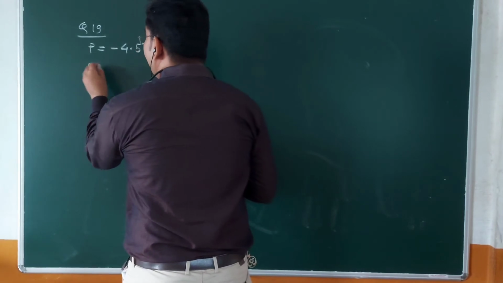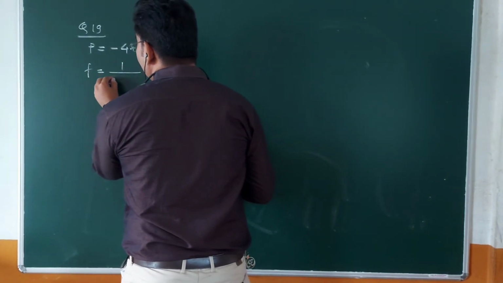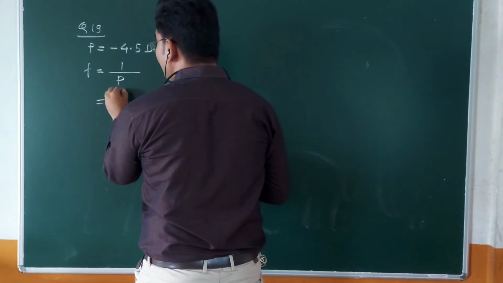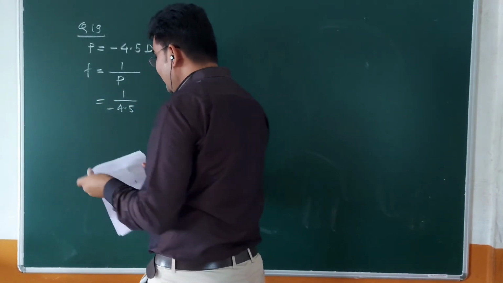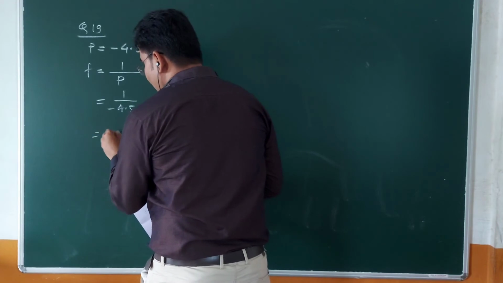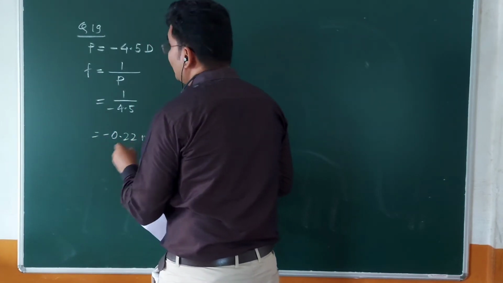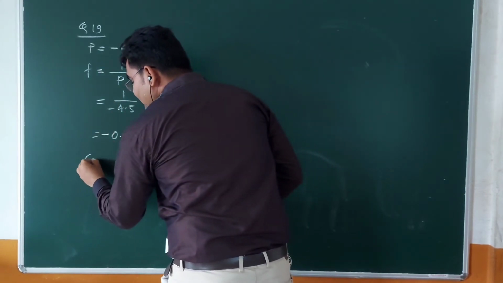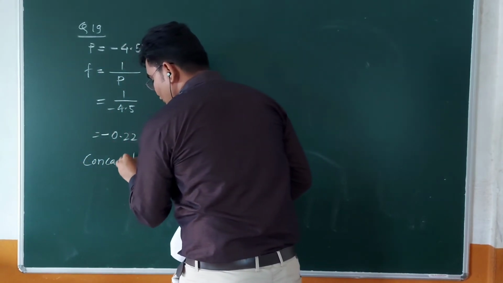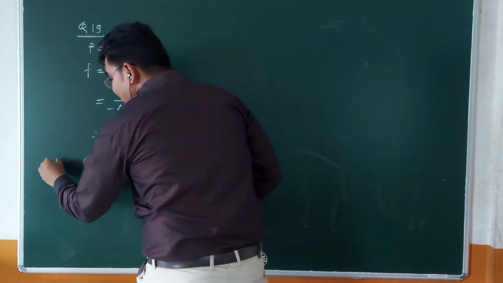Then focal length can be found out from this formula, f is 1 upon P. Therefore, it will be what? Minus 1 by 4.5. If I simplify this, it will go to what? Minus 0.22 meter. See, now the focal length is negative, power is negative, hence the lens is what? Concave lens.